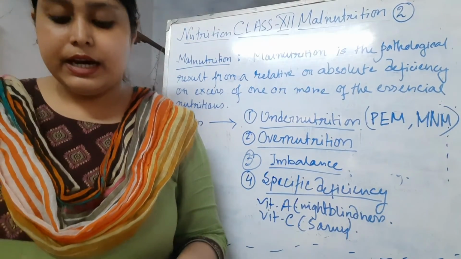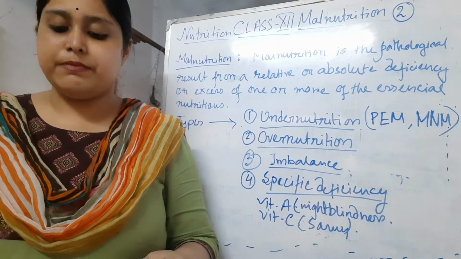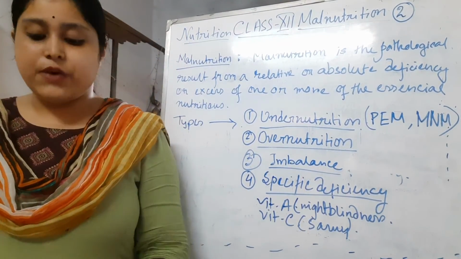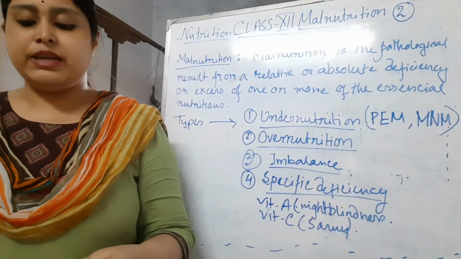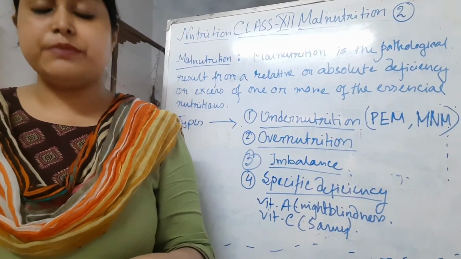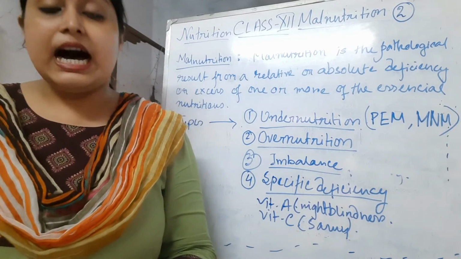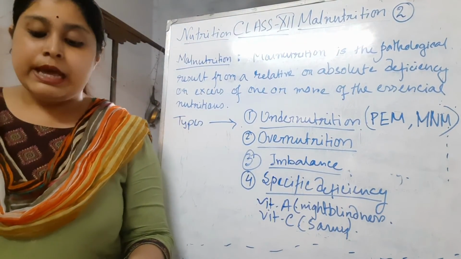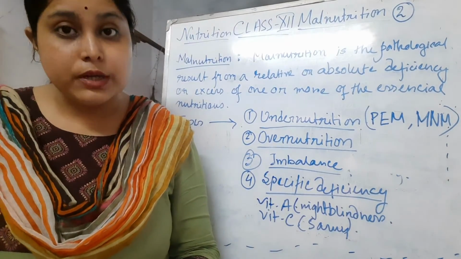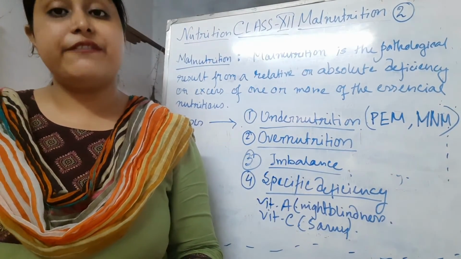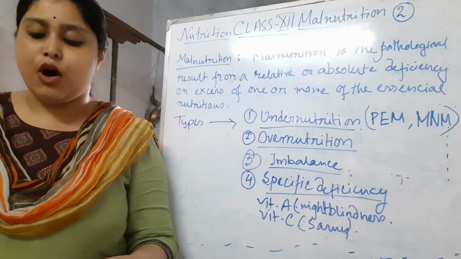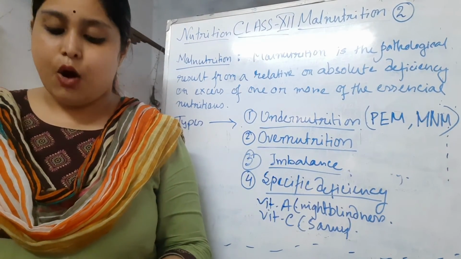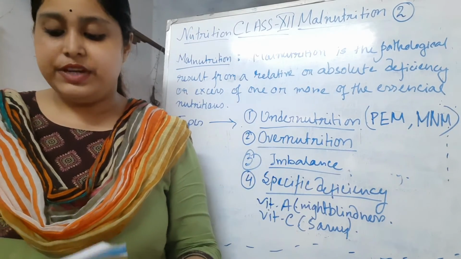Here is the classification of malnutrition based on intake in summarized form. Overnutrition means excess of nutrients. Undernutrition means inadequate nutrients or loss of nutrients. Imbalance means disproportion. And finally, specific deficiency means relative or absolute lack of individual nutrients. So these are all. In the next video, I will discuss